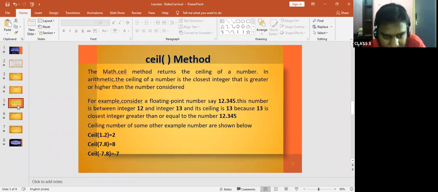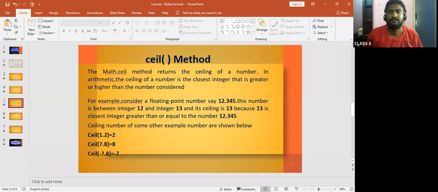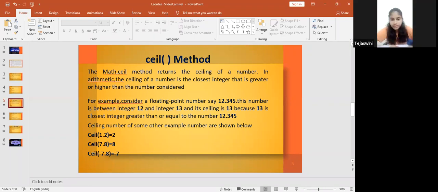Ceil. You can see here now. Tejaswini, read ceil. The math.ceil method returns the ceiling of the number. In arithmetic, the ceiling of a number is the closest integer that is greater than the number considered. For example, consider the floating point number 12.345.